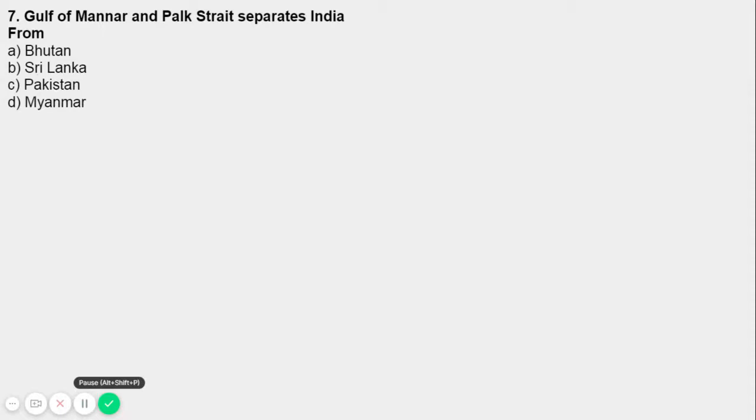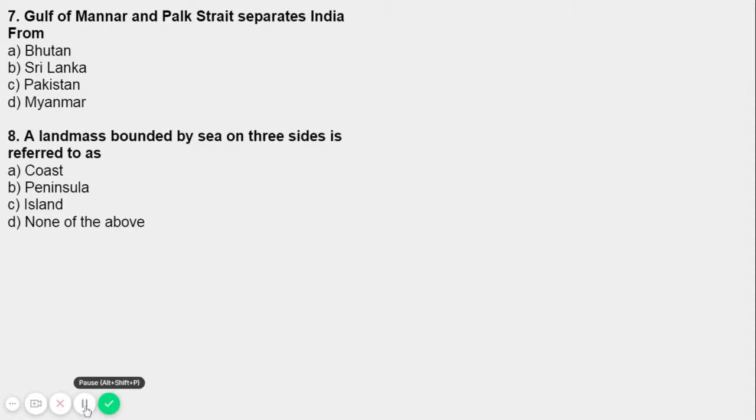That's the place called Ram Setu, which includes the Mannar Islands, separates the Gulf of Mannar from the Palk Strait, and lies between India and Sri Lanka. That's the background of Ram Setu. So the question is: the Gulf of Mannar and Palk Strait separate India from where? Sri Lanka. So for question number 7, the answer is option B.